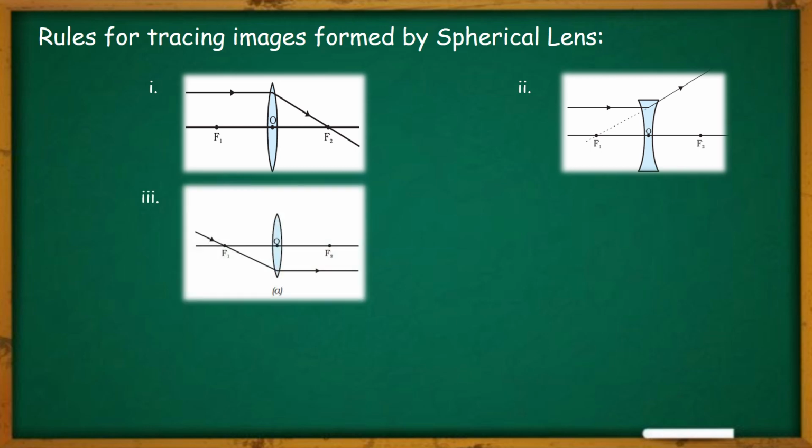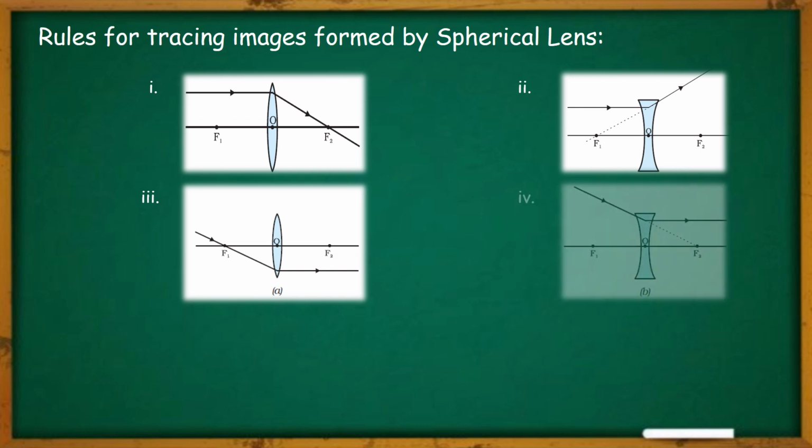Rule 3. In case of a concave lens, as you can see, the ray of light which is passing through the focus point after refraction moves parallel to the principal axis. Rule 4. In case of a concave lens, the ray of light which is appearing to pass through the principal focus after refraction moves parallel to the principal axis.